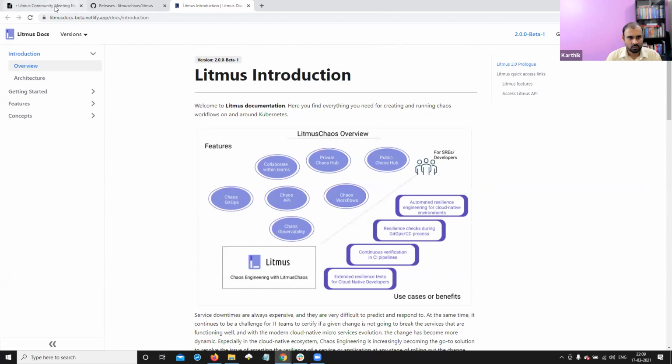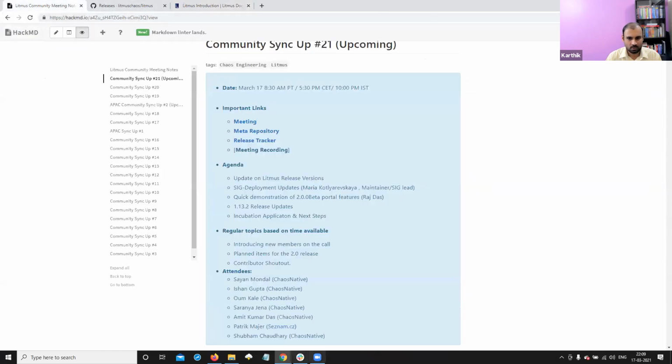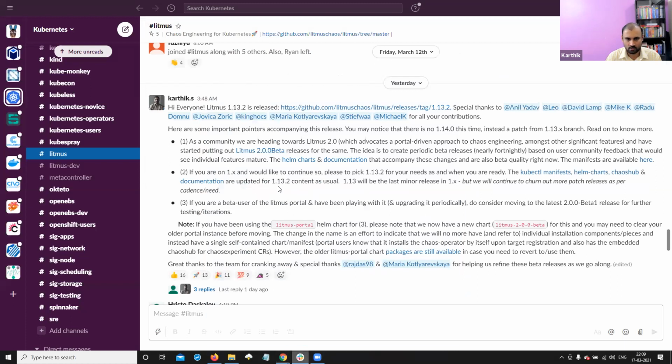Having said that, we are continuing with the standard releases of 1.x series. 1.13.2 is the latest. You might notice we didn't push 1.14 and instead did 1.13.2. So we decided that 1.13 will be the last minor release on 1.x. We will have patch releases as per cadence and as per need to continue meeting the demands of the existing users on 1.x. So we will continue to push out more patch releases here with all bug fixes and enhancements on the operator and experiment side, while we continue making progress on 2.0 with enhanced portal.